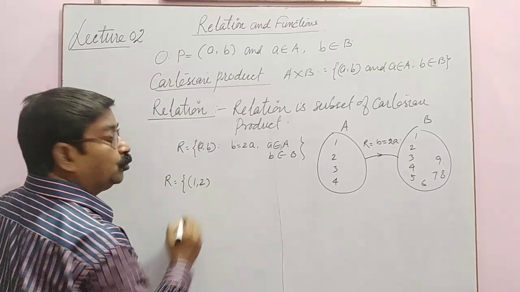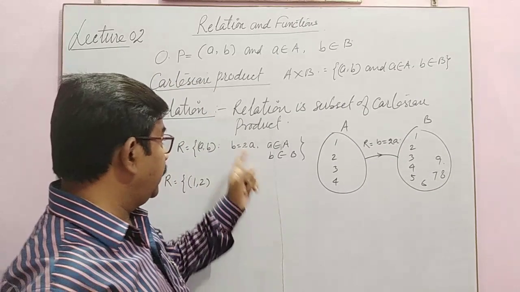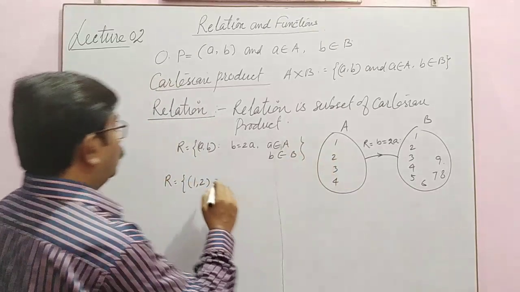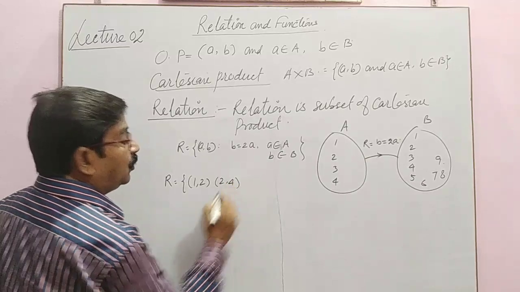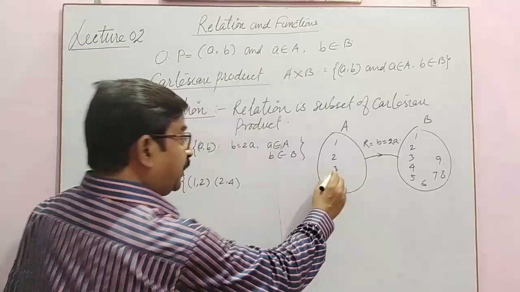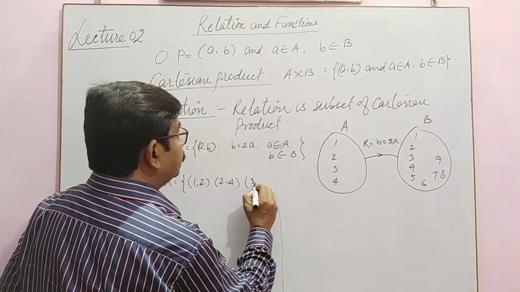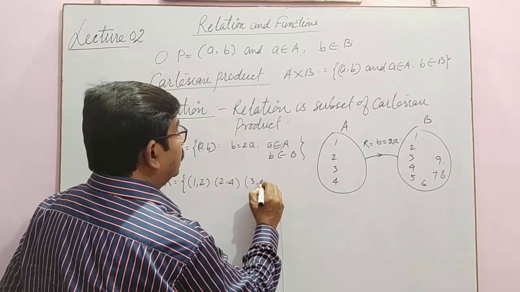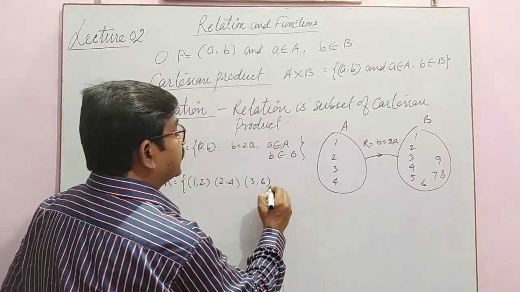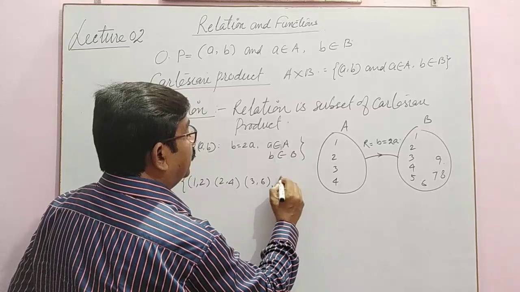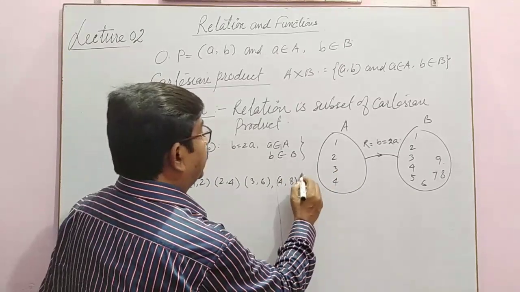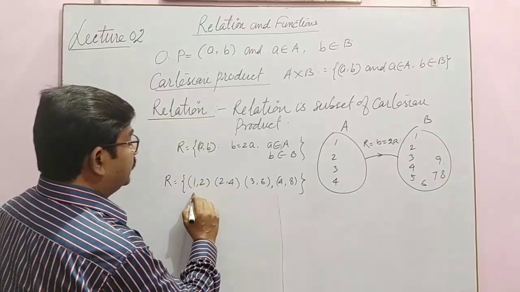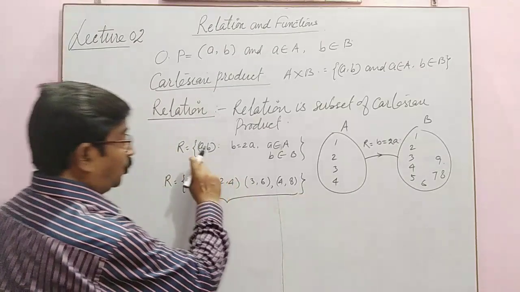1 comma 2. If you take A is equal to 2, then it's twice, we have 4. If you take 3, then 3 2s are 6. If you take 4, then 4 2s are 8. And after that, nothing is there. So this is the relation according to this.